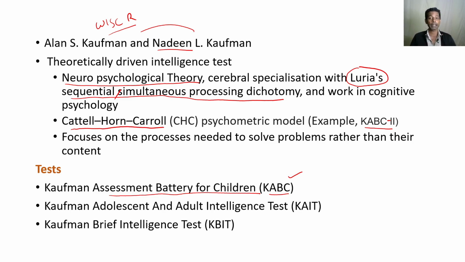Now, another interesting thing is that they focus on the process needed to solve a problem rather than the content. The content of the intelligence test was not very important for them. What they focused on was the cognitive activities required to solve a problem.